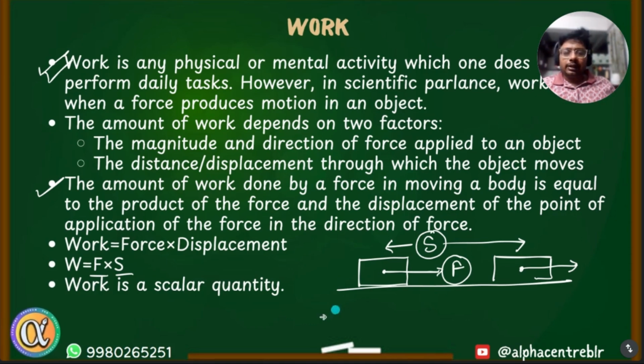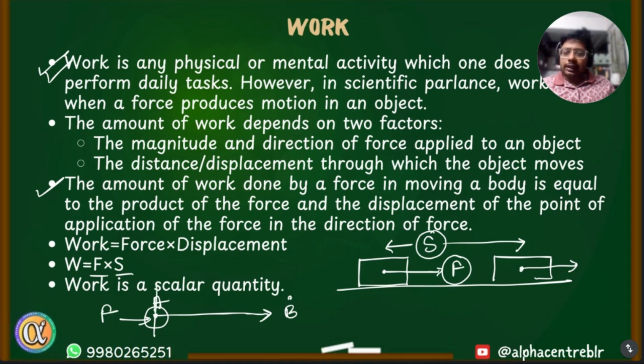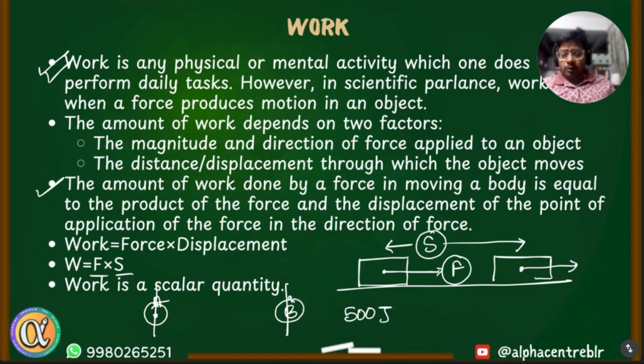For example, if you go from place A to place B, or you move an object from place A to place B, in order to move the object you are applying some force on the object. So certainly some work is being done in moving the object from A to B. Let's say, for example, you did 500 joules of work in moving the object from A to B. Now, in the next part, you try to move the object from B to A. So again, some work is done in moving the object from B to A. Suppose you did another 500 joules of work in moving the object from B to A.